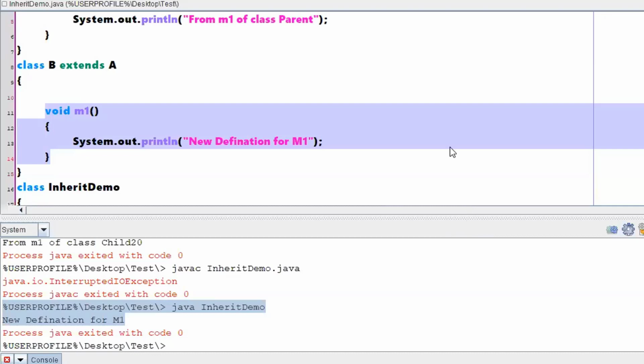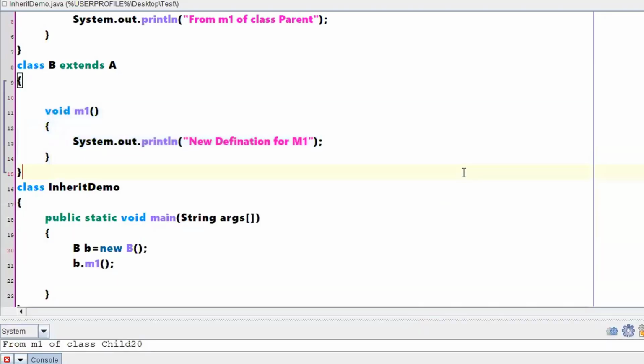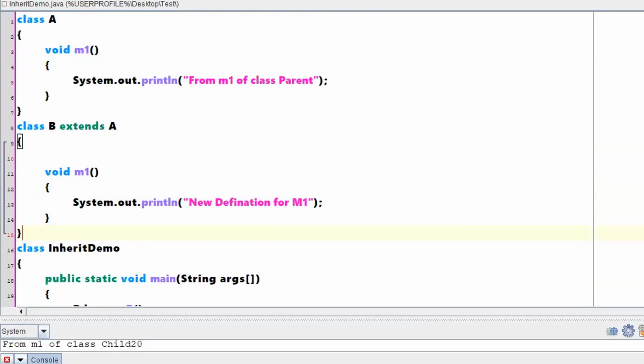You didn't get this overriding concept? Yes, sir. Overriding concept is simple. First, be clear with the word override. Override in the sense, previously you will be having some definition. After some time, if you write that particular method once again and give a new definition, the previously written definition will be erased and you will get a new definition, right?